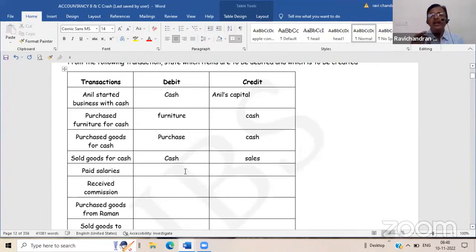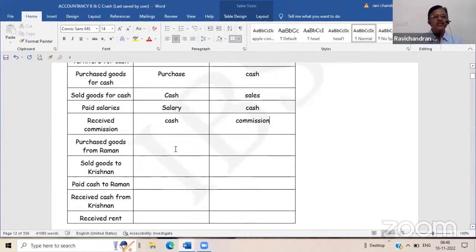Now, I will record the entry just to go through it. If at all any doubt is there, you can ask. Paid salary, it is a payment, so the cash should be credited. Salary is a nominal account, so salary is debited and cash is credited. Received commission, because I received cash, cash should be debited, and commission account is credited.